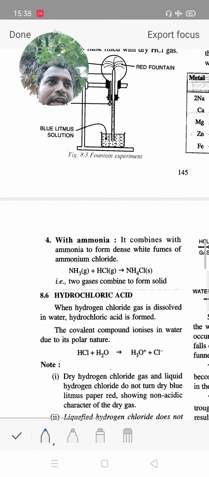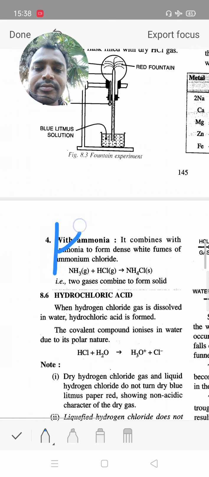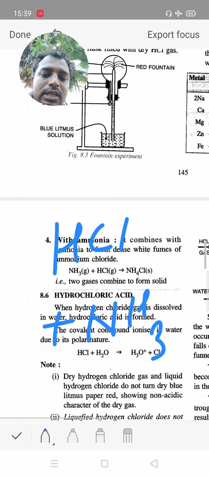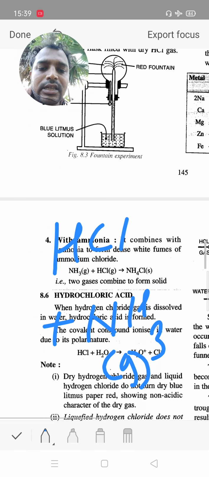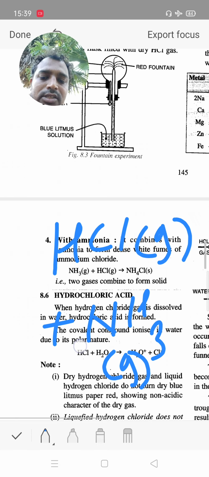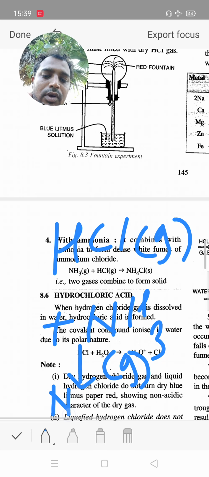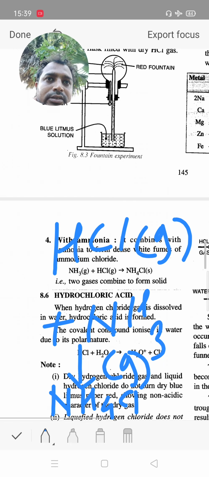Now students, chemical reactions. Hydrochloric acid reacts with ammonia. Both are gases. When these two gases combine they form ammonium chloride, NH4Cl, which is in the form of a solid. HCl and ammonia combine to give ammonium chloride.